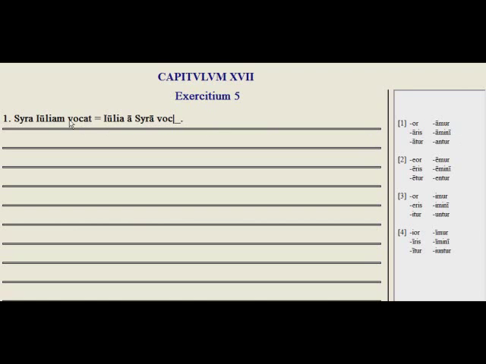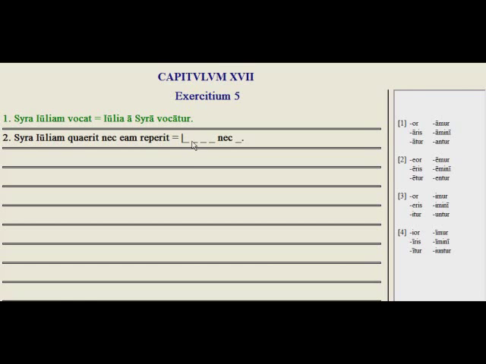So Sira calls Julia. Julia is called by Sira. Third person singular. Vocat, vocare, is vocatur. So we have that. Sira seeks Julia, nor does she find her. So here we want that Julia is sought by Sira, nor is she found by her.